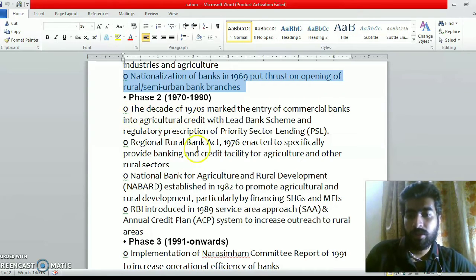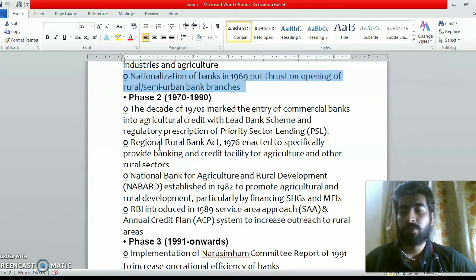The RRB Act came into effect in 1976, enacted to provide banking and credit facilities for agriculture and other rural sectors.